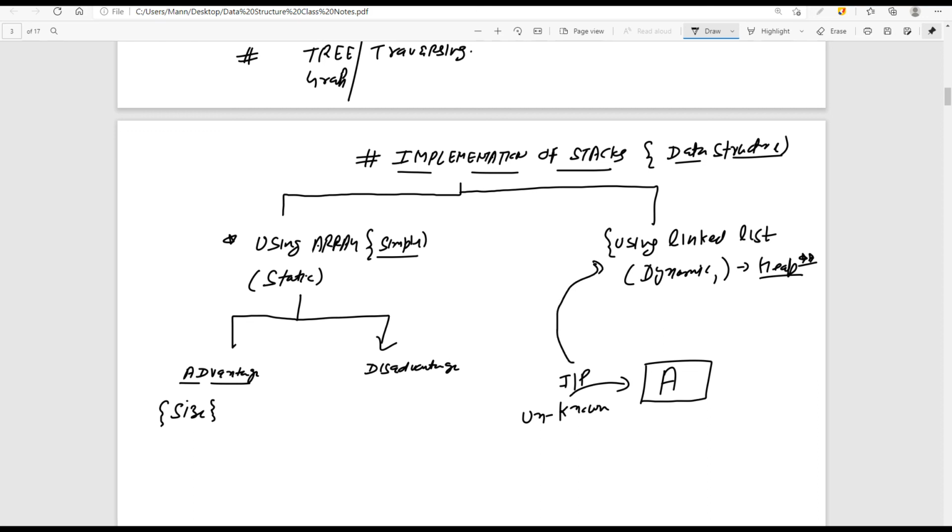So we cannot apply this simple concept. For that, we need to take the help of the linked list.